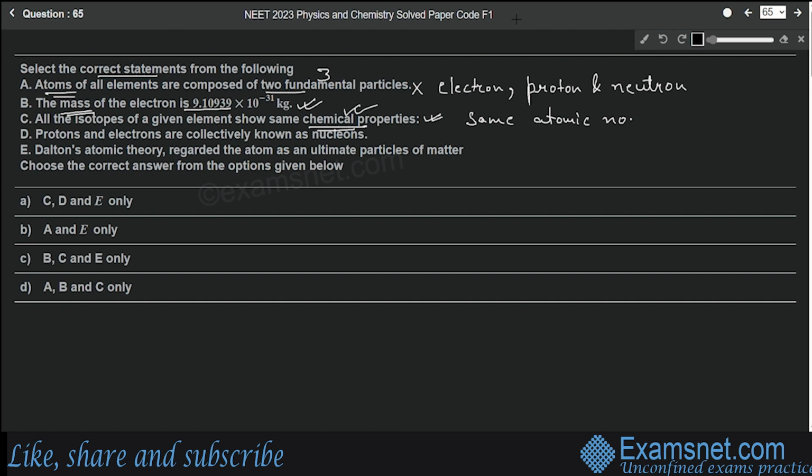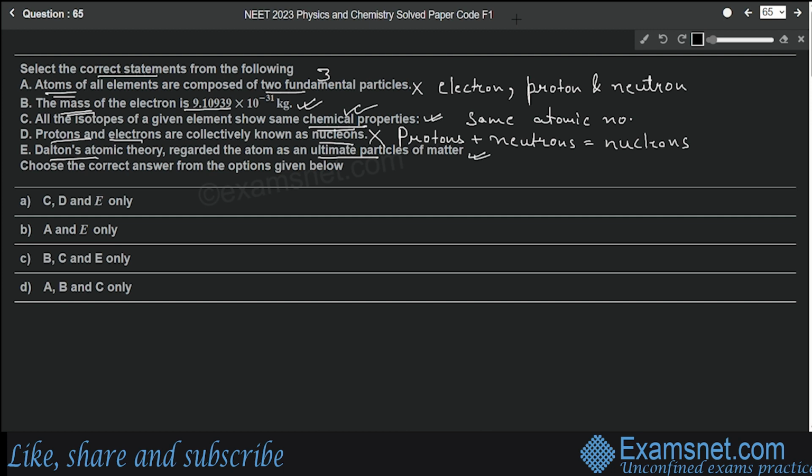And the next statement says protons and electrons are collectively known as nucleons, which is incorrect because protons and neutrons are collectively known as nucleons. Protons and neutrons, not protons and electrons. So this is also incorrect. And then the fifth statement says Dalton's atomic theory regarded the atom as an ultimate particle of matter. This is also a correct statement.